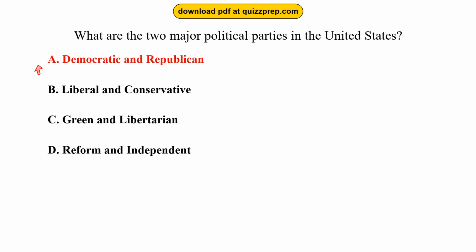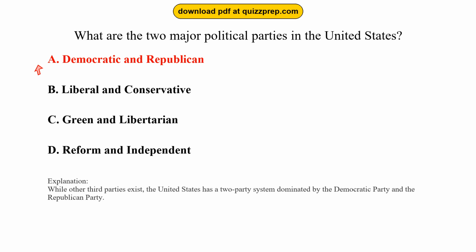The correct answer is option A. Democratic and Republican. While other third parties exist, the United States has a two-party system dominated by the Democratic Party and the Republican Party.